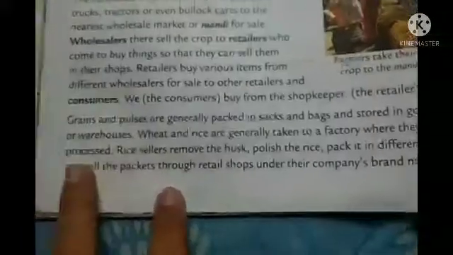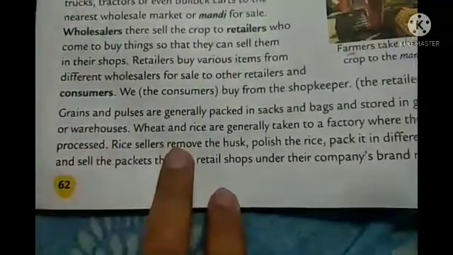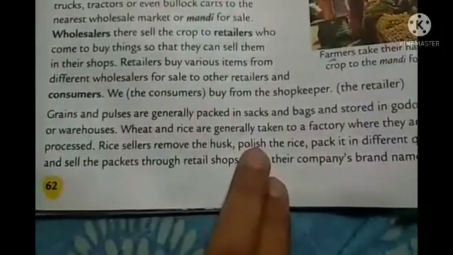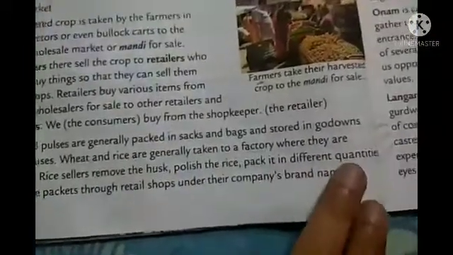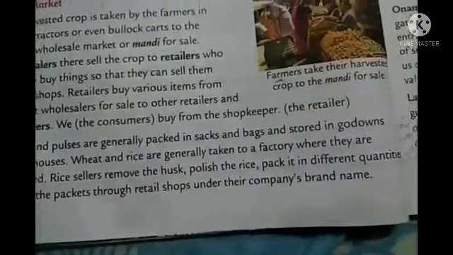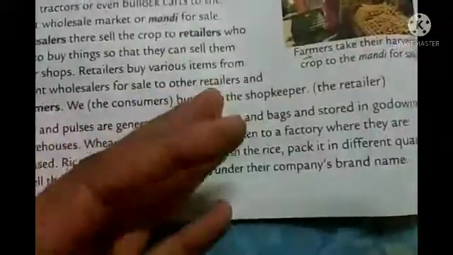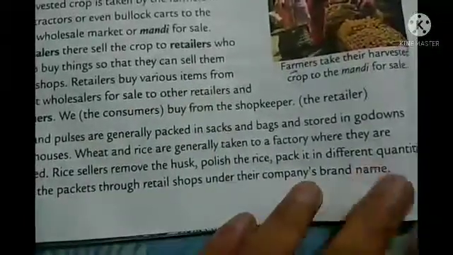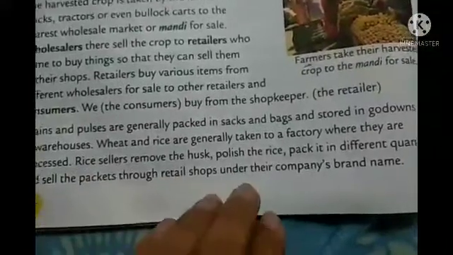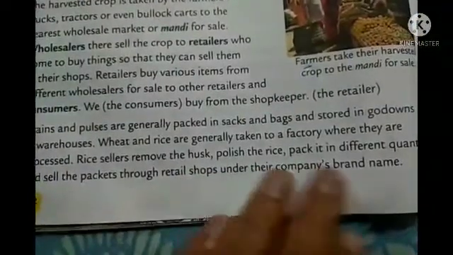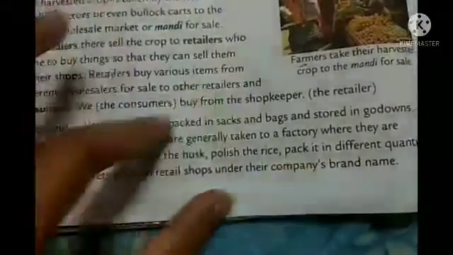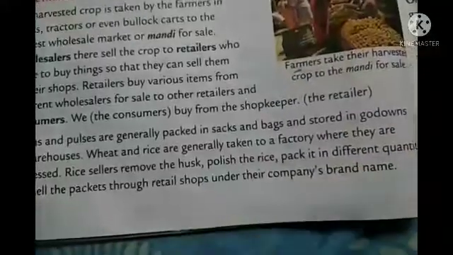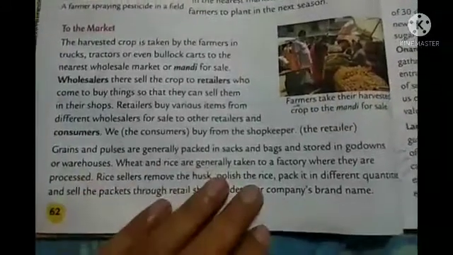Okay, as I told you, processed means what are the processes? First of all, they have to remove the husk, the covering, then polishing of the rice so that the rice looks clean, and then they have to pack it in different quantities, because in packets you may have seen different quantities, right? 1 kg of rice, 5 kg, then 20 kg, 25 kg, right? So in different quantities it is packed, and then they sell it to the retailer, and from there we can buy. Okay, and you will see that on that packet different names are written, so they are the company's brand name. So students, I think up to this much it's clear to you.